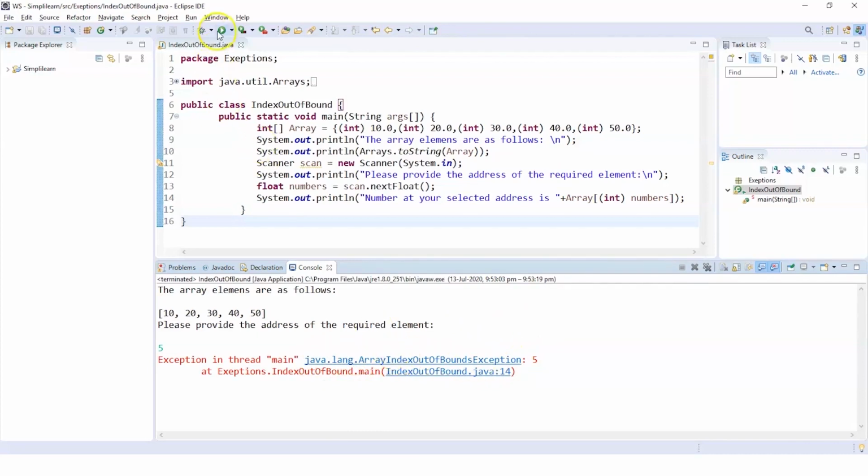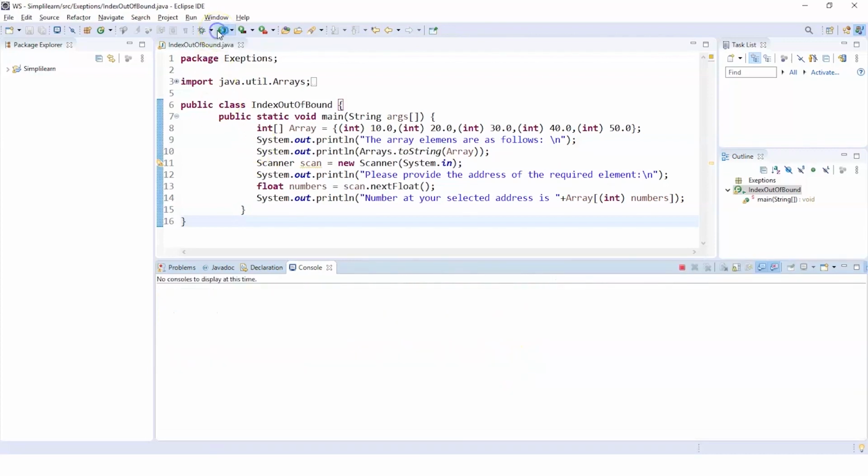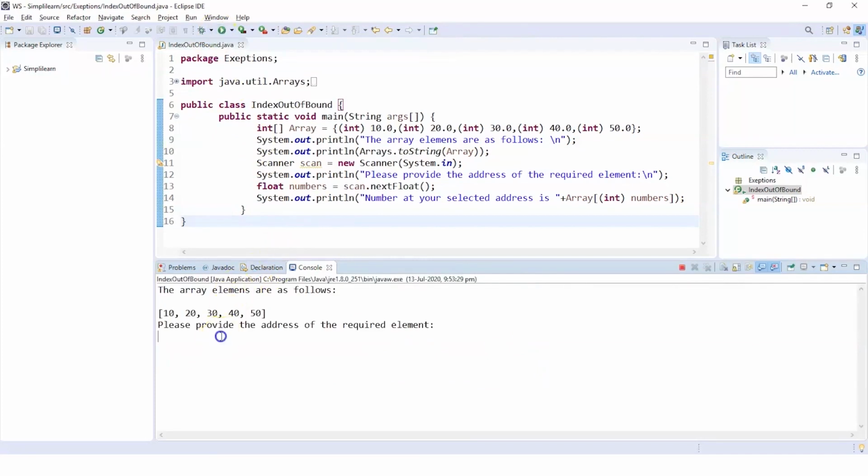Now let us run this program again and specify the proper address. This time, let's provide 4 and see if we get the output. As you can see, at the address location, we have the element 50 as we have defined here.